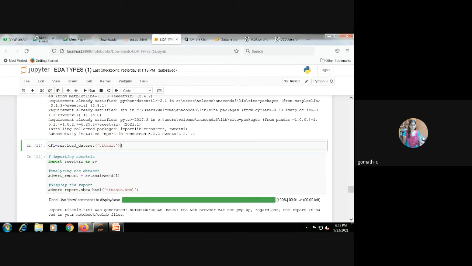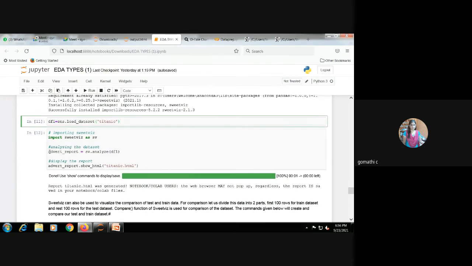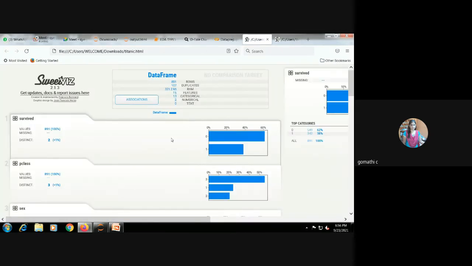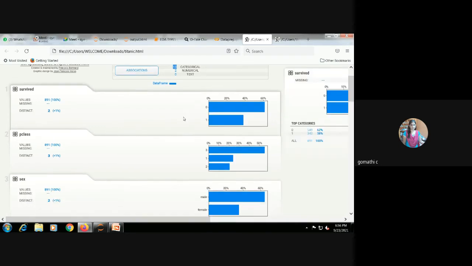Here I'm taking the Titanic data set. I'm importing Sweetviz as sv. Then sv.analyze, my Titanic data set. I'm asking it to show the Titanic data set overview. Once I run this line, this is my Titanic data set in Sweetviz. We can see how many rows, how many duplicates, how many features, how many categorical features, and how many numerical features are present.